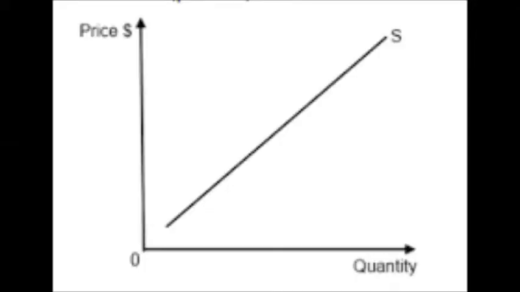The supply curve shows the relationship between the price and the quantity supplied during a given time period. So the supply curve is upward sloping because price and quantity are directly related, as stated by the law of supply. Supply is shown throughout the whole supply curve, while quantity supplied is shown as a single point on the supply curve. Quantity supplied is a particular amount offered for sale at a certain price.